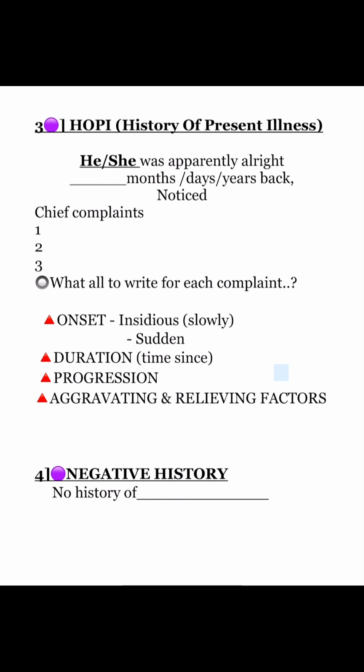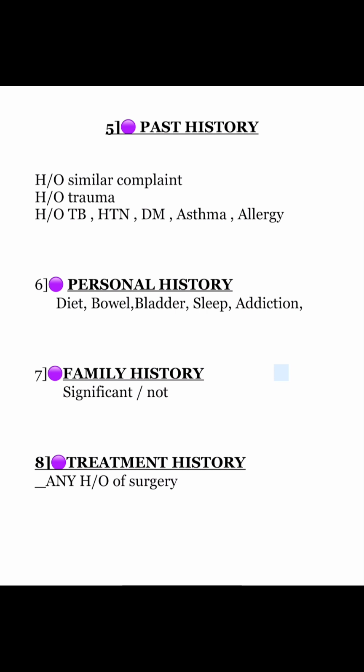Next heading is negative history. Write which all conditions were not seen. Next heading is past history. Write about the similar complaints, history of trauma, history of TB, hypertension, diabetes, asthma and allergy. Next heading personal history. Mention the diet, bowel bladder, sleep and addiction of the patient. Next mention the family history, whether it is significant or not, followed by treatment history. Write any history of surgery.